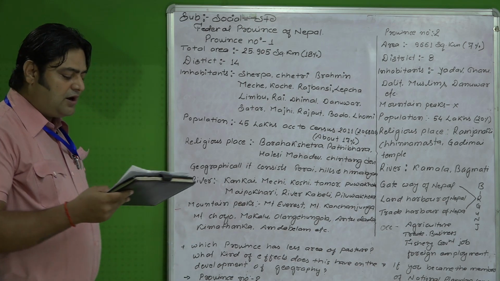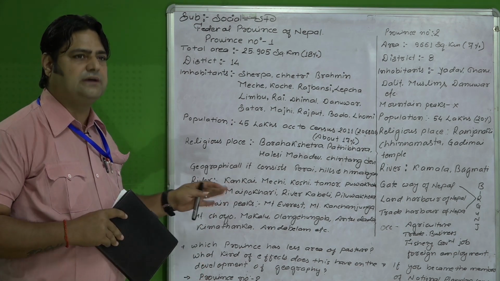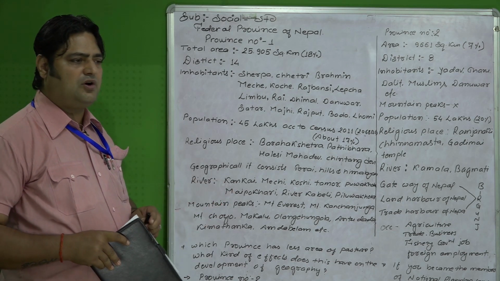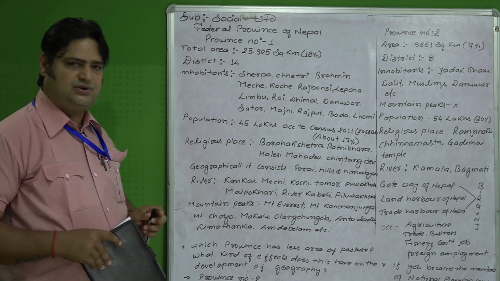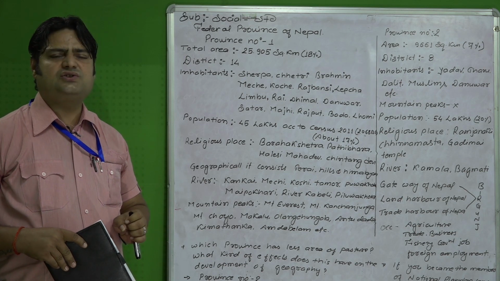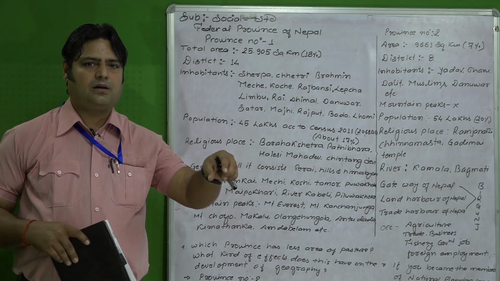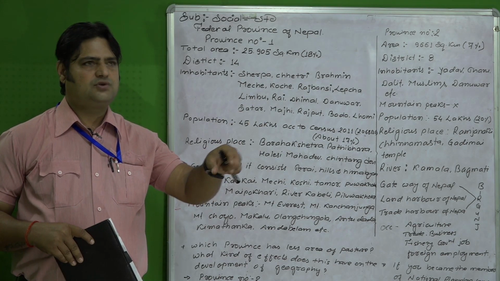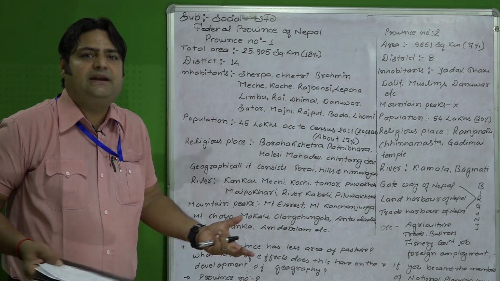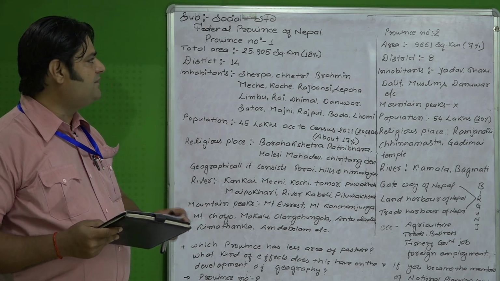And similarly, due to the complexity of the topography as well as the geography, यसको भौगोलिक बनावट एकदमै जटिल छ. Whatever plans and policies have been made by the government or the concerned authority or the NGOs, INGOs or foreign donor agencies, they do not succeed in reaching the actual problem-related areas. So that whatever expected goals we are expecting are not being achieved. So these are the problems especially found in province number 6.